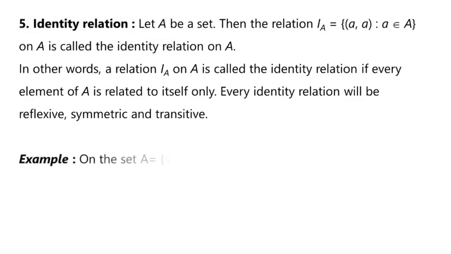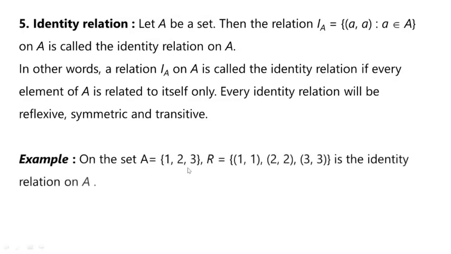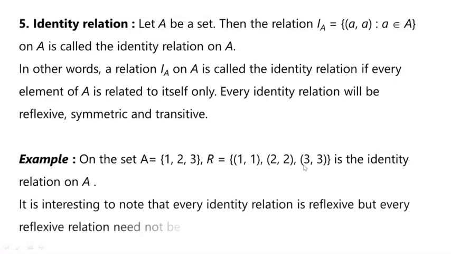For example, on a set A having elements 1, 2, 3, the relation given by the set of ordered pairs (1,1), (2,2) and (3,3) is the identity relation on A. Every element of set A is related to itself. That means 1 is related to 1, 2 is related to 2, 3 is related to 3. Therefore, it is an identity relation. It is interesting to note that every identity relation is reflexive, but every reflexive relation need not be an identity relation. This is the result from our reflexive relation and identity relation.